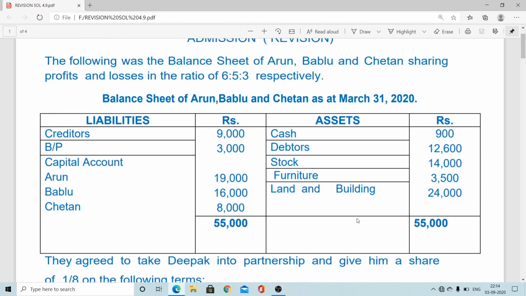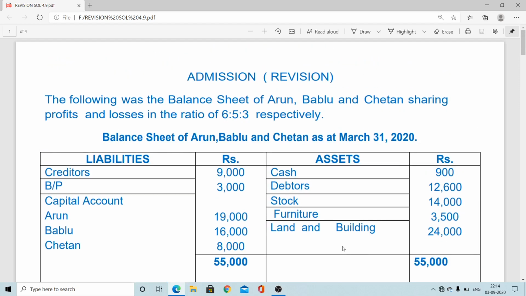These are the things you mainly have to remember in this chapter. At the same time, you have to know the calculation of the sacrificing ratio. In this chapter mainly it is the sacrificing ratio, but in some exception cases a gaining ratio also arises. If a gaining ratio arises, then regarding the compensation of the goodwill amount, we have to calculate on the basis of the incoming partner's proportion. Using the unitary method, you can easily find that out. We already showed a problem on the exception ground. So this is the thing related to admission in detail.